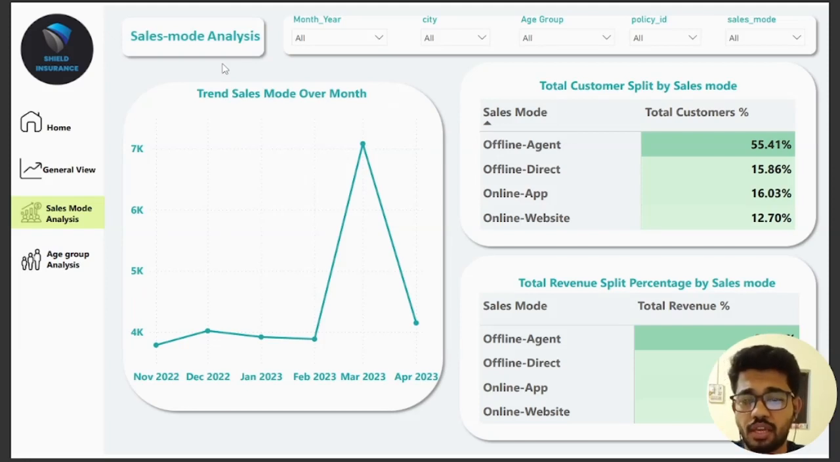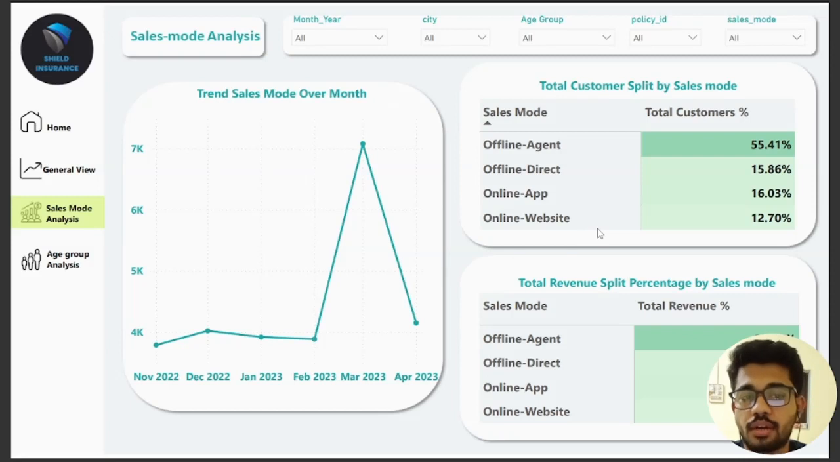In sales mode, we have two categories, which are offline agent and offline direct. And in online sales mode, we again have two categories, which are online app sale and online website sale. So we will see the performance according to the sales mode. Here we can see that the trend of sales mode over the months has a similar trend to revenue, because from November to February it was around 4,000, but in March it saw a sudden spike to around 7,000, and again in April 2023 it dropped to around 4,000.